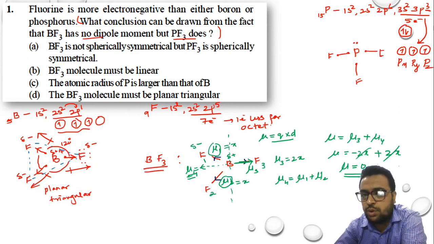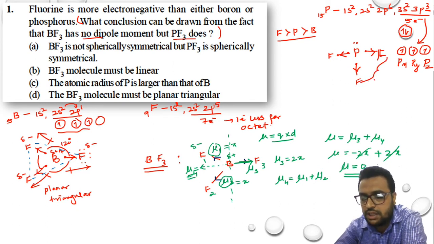What is the net resultant dipole? Who is more electronegative between phosphorus and fluorine? We know fluorine has more electronegativity compared to phosphorus as well as boron. We have seen this trend. So here the electron movement will be towards fluorine, here and here. So any 2 fluorine net resultant will be equal and opposite to the other fluorine.